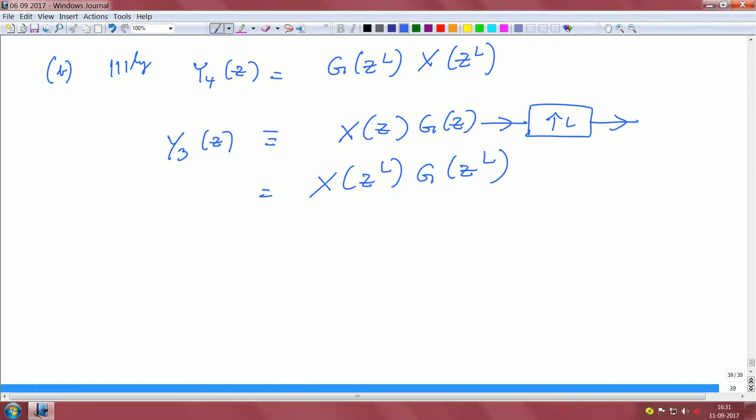X of n filtering to g of z is basically x of z times g of z, and that if you pass it through an upsampler, I mean this is equivalent to this relationship. So, now from 3 and 4, y3 of z is y4 of z. And we have showed that these identities are correct or they are true.